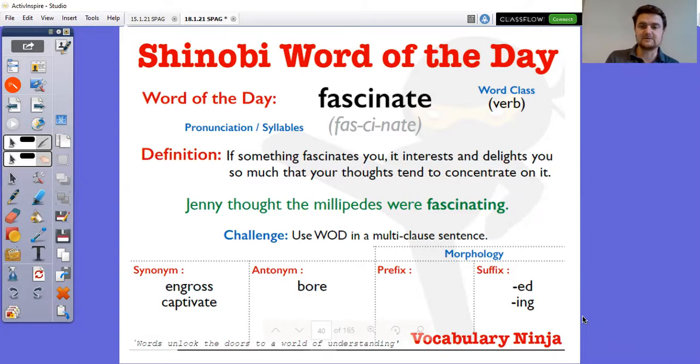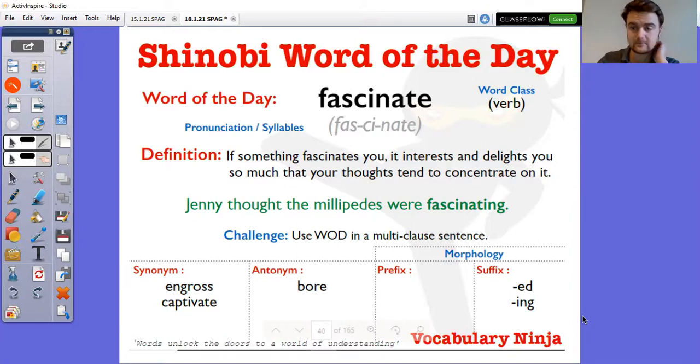So it's a verb. If something fascinates you, it interests and delights you so much that your thoughts tend to concentrate on it. So if you find something fascinating, it means that you're quite obsessively interested in it. So Jenny thought the millipedes were fascinating. You can have synonyms of engross or captivate. Its antonym, or its opposite, is bore or boring. You can be fascinated. Something can be fascinating, or you can fascinate, or something can fascinate other people.